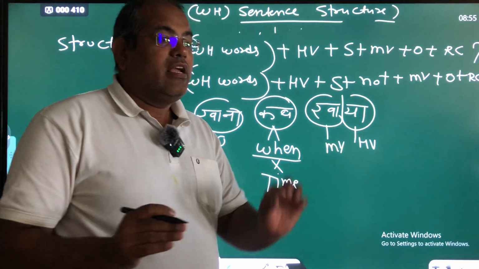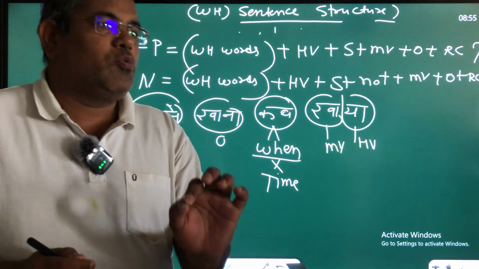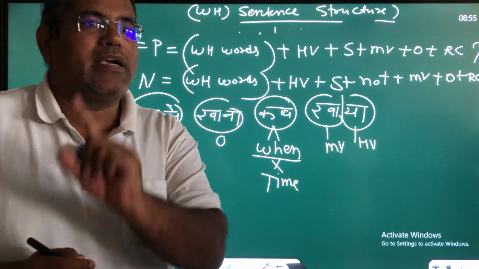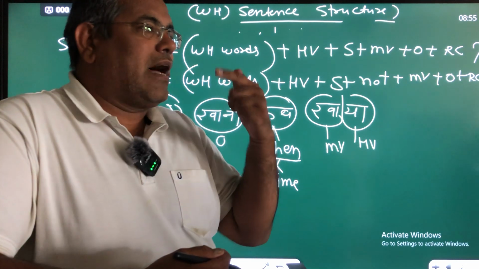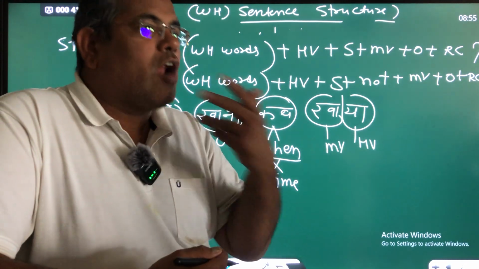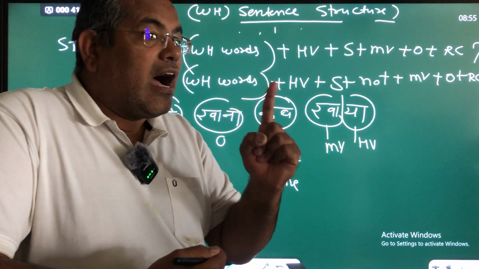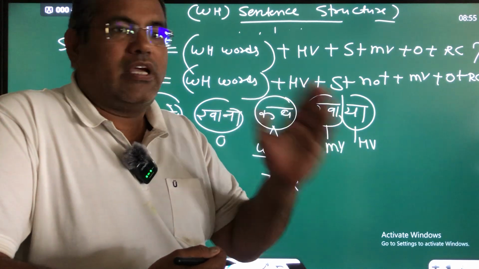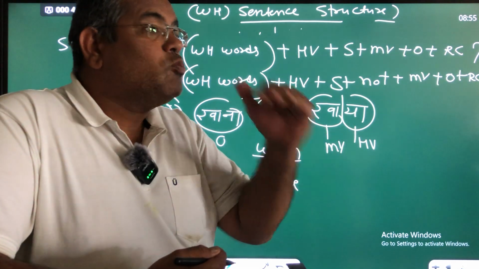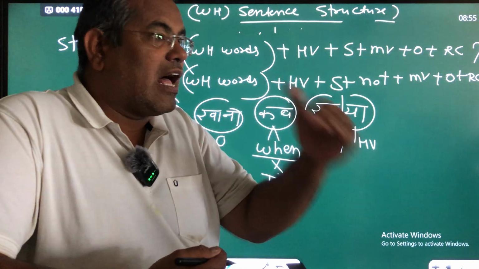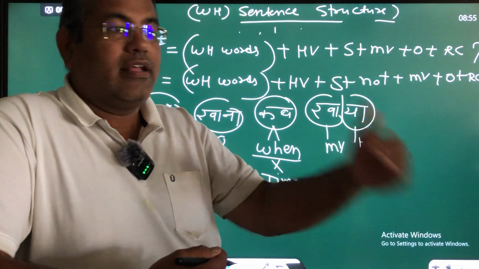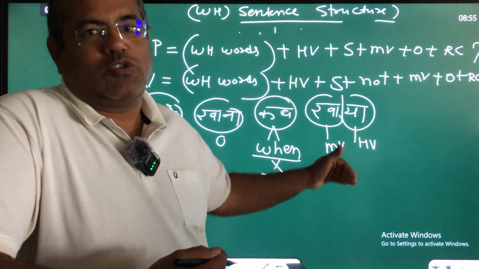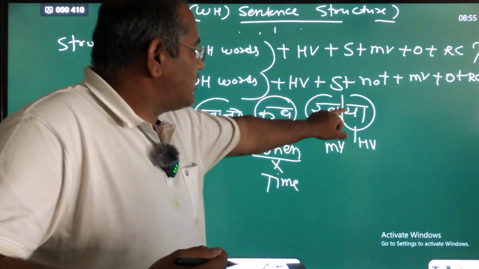Why? Because 'ya' is the HV according to past simple tense. Because according to past simple tense, we are taught that if ya, ye, yi, ta, tha, te, the, ti, thi, such words are used at the last of any Hindi sentence, then we can say this is the Hindi HV. Is that clear?